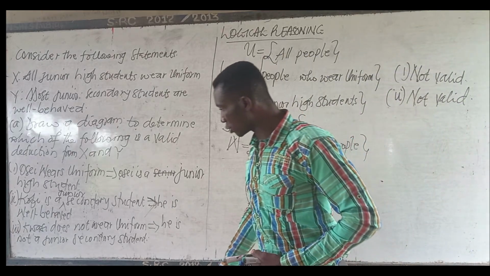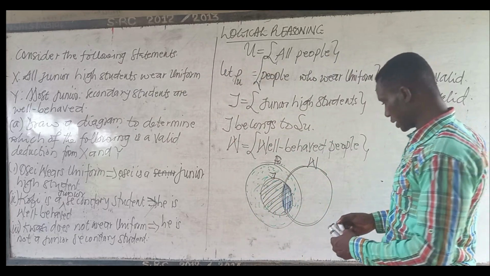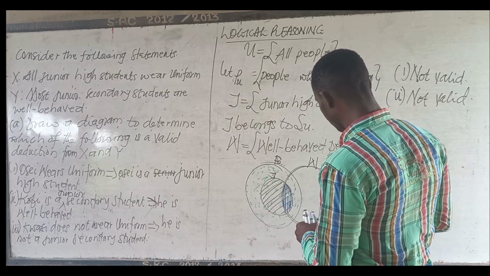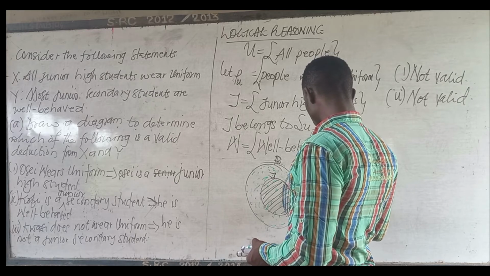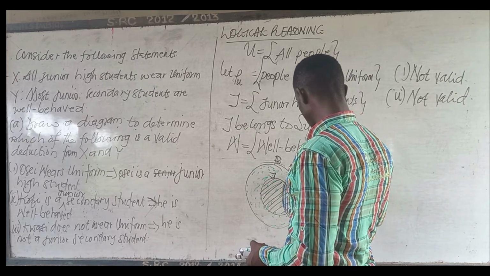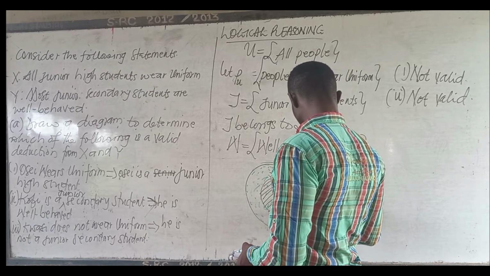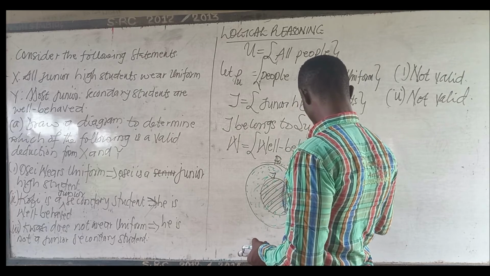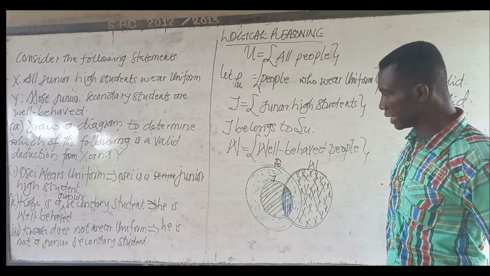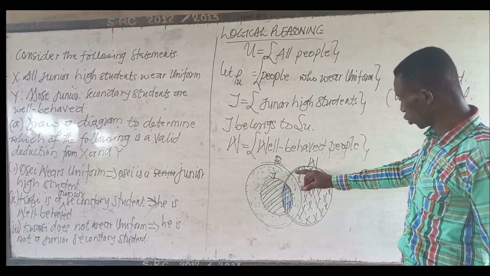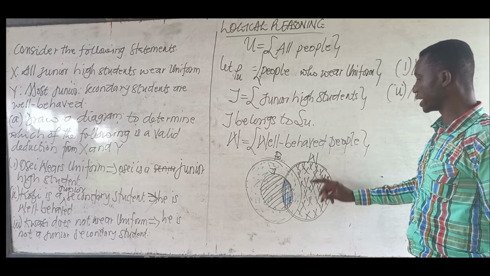The third one: Kwasi does not wear uniform. If Kwasi does not wear uniform, obviously he is within this region. This is the only region where I'm marking, where uniform is not used. The uniform is not used here, which implies he is not a junior. So those people who are here, are they in junior high? No. So those who don't wear uniform are not.